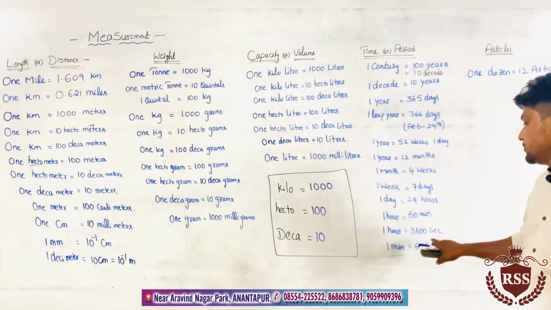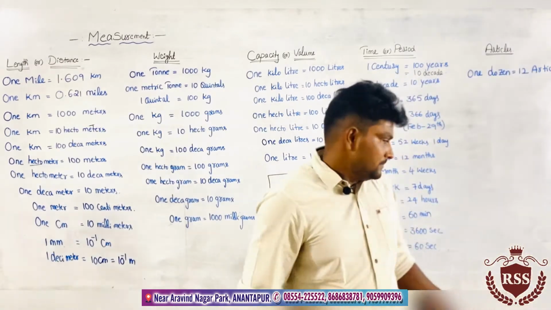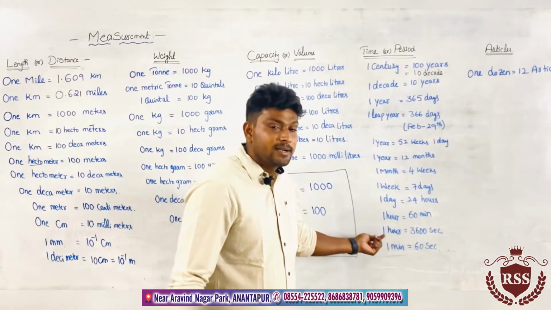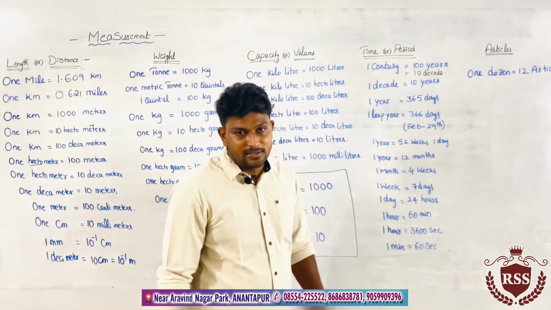1 hour equals 3600 seconds, and 1 minute equals 60 seconds, okay.